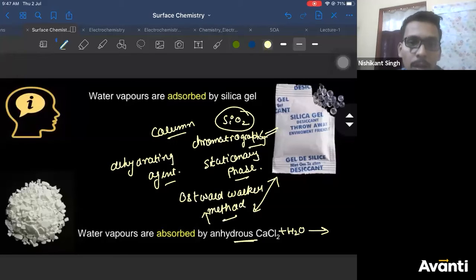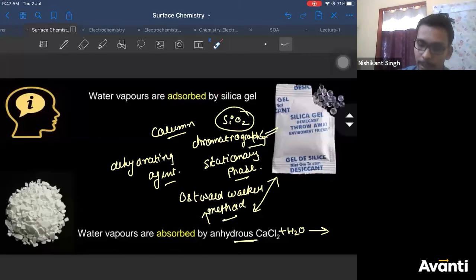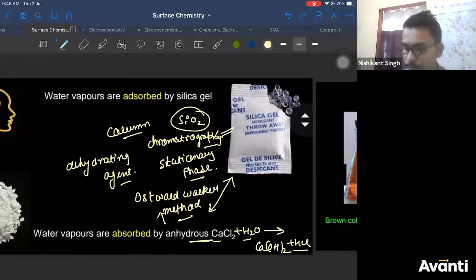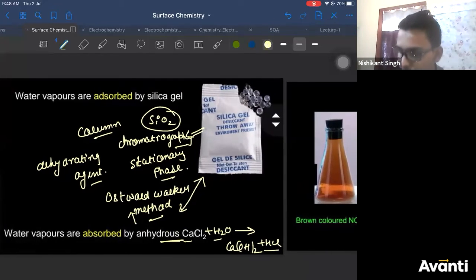Now, sorry, I misread it. Silica gel adsorbs water, whereas anhydrous calcium chloride absorbs water. Why it absorbs water is, I was about to write, because calcium chloride can react with water to form calcium hydroxide, plus you can liberate HCl. There's a difference between these two, right? Anhydrous calcium chloride is hygroscopic, correct? It might be there, Pritesh. Pritesh, not P, S block.